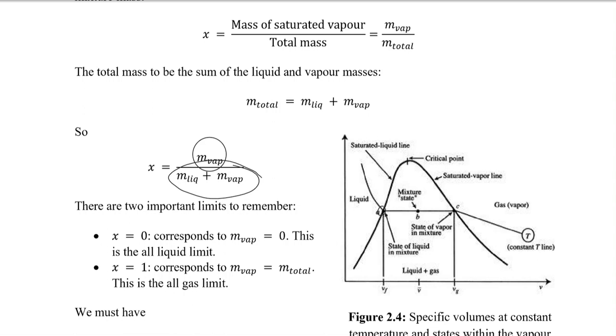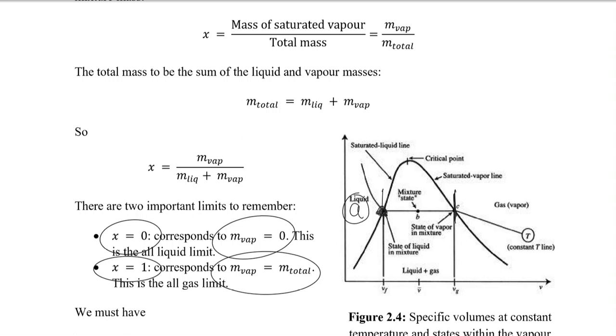So if at this point, let's say point A somewhere, the amount of vapor over here is totally zero, and over here the amount of vapor is 100%. So the quality X would be zero if we have got the mass of the vapor as zero. The quality would be 100% if the mass of the vapor is equal to the total mass. If you put it in this equation, that's quite clear.